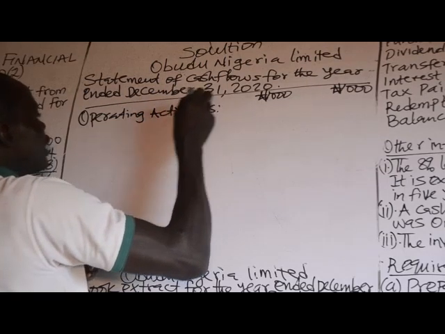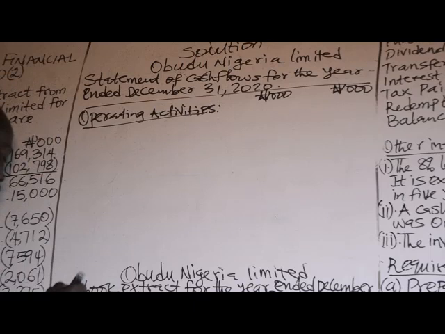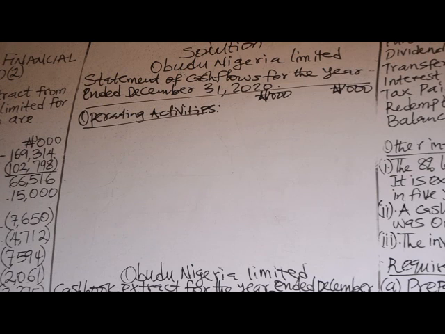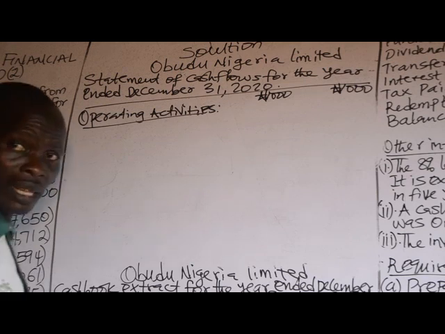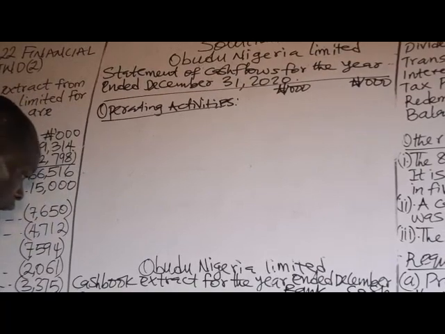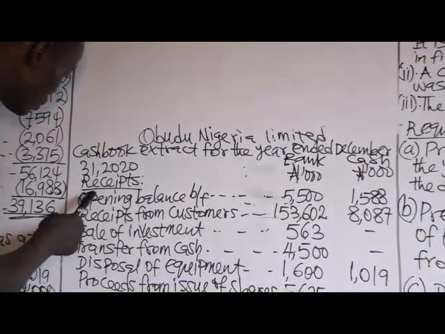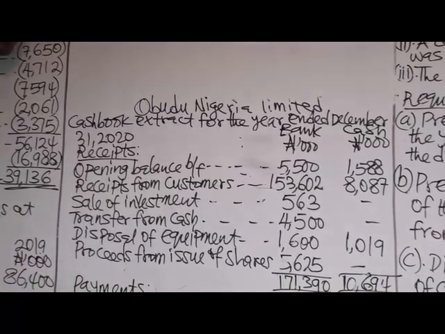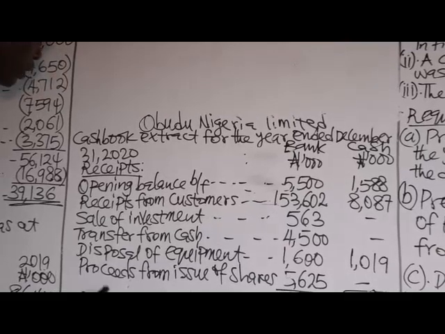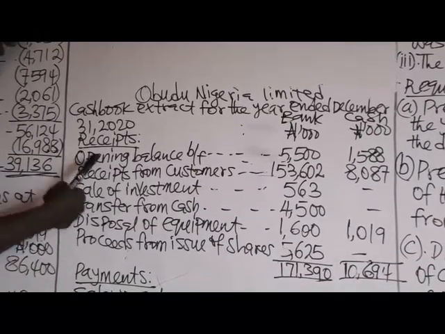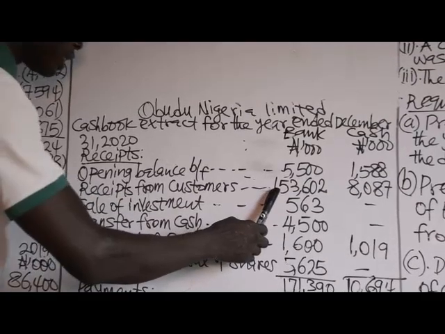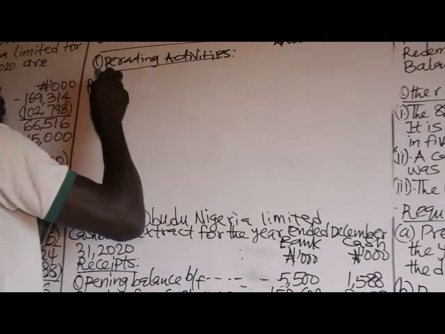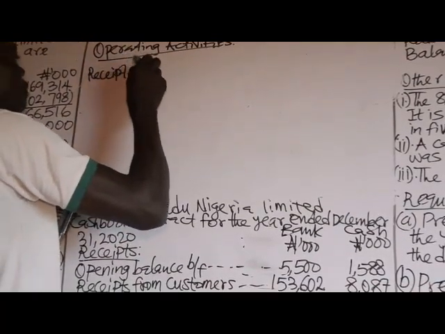Operating activities. I've told you that operating activities, I said they are the activities that arise in the normal course of business. For better understanding, go and watch my earlier presentation. Under this, let's go through the cash book. This question has been simplified since we are given the cash book. That means everything you need to prepare your statement of cash flows is already included in the cash book. You have receipts from customers.